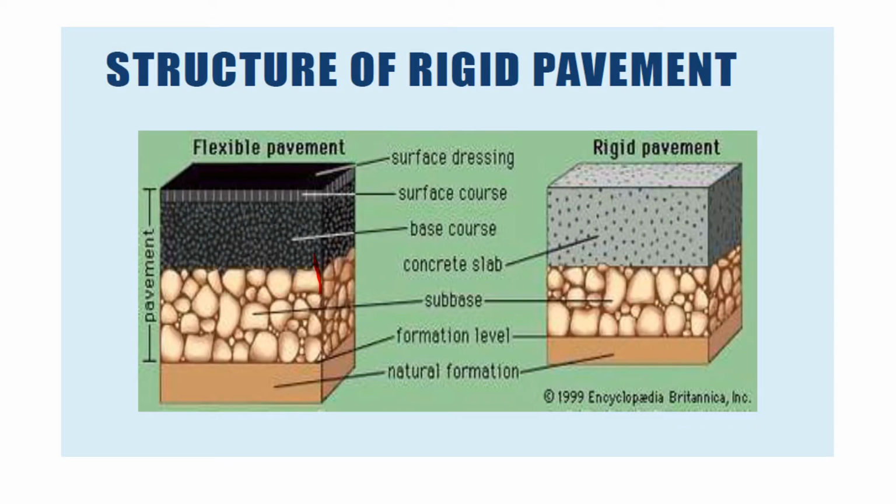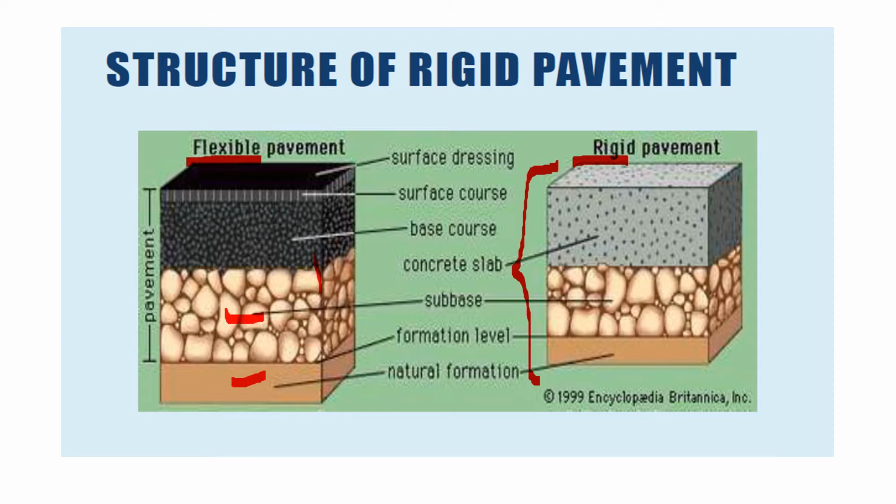Here, in this figure, the components of flexible pavement and rigid pavement are shown. Usually, the flexible pavement is a layer system consisting of 4 layers, and rigid pavement consists of 2 or 3 layers. Here the lowermost layer of the flexible pavement is called natural formation or subgrade.